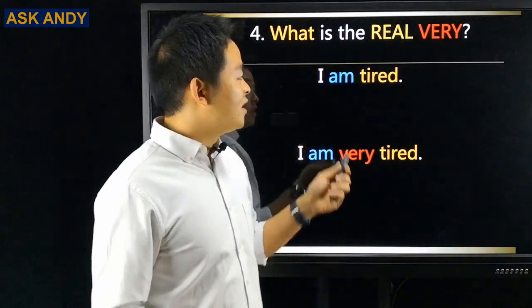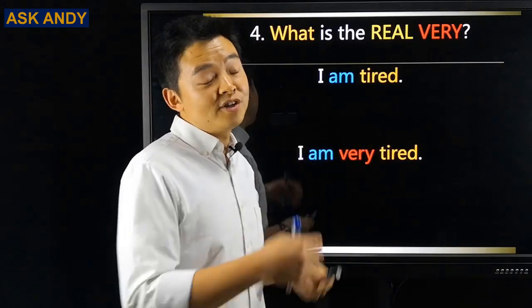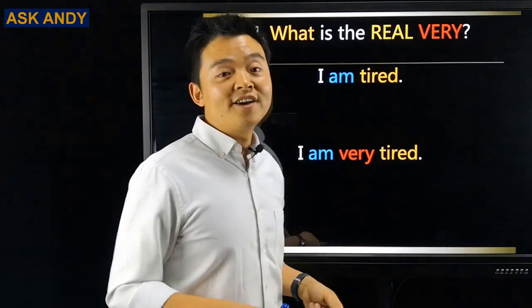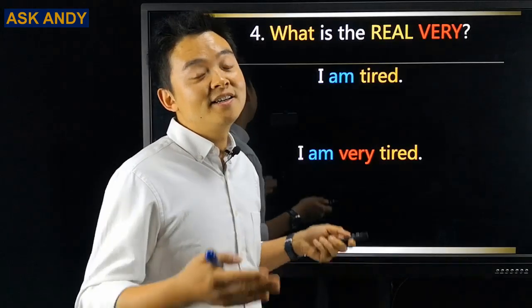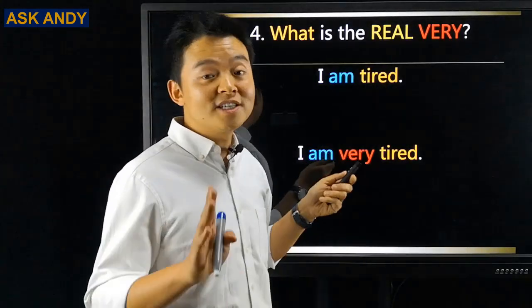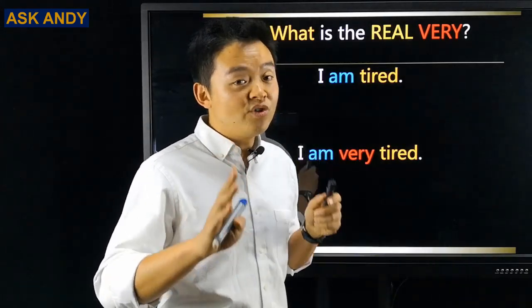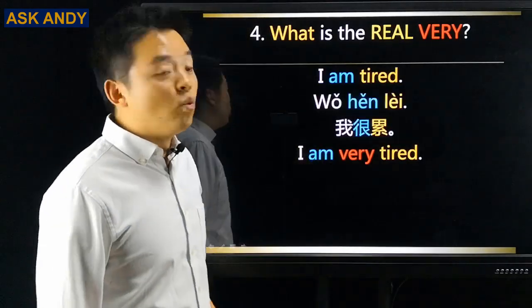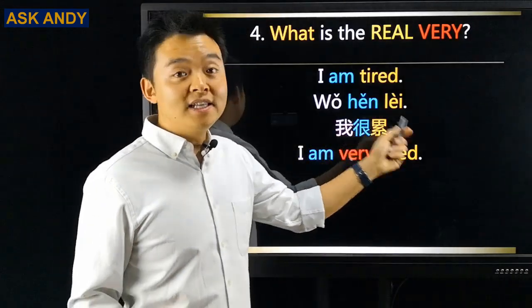And then, for this one, translation again. I am tired. So you can look it up in the dictionary. I is 我, am is 是, and then tired is 累. What is your translation? How do you say that in Chinese? Remember the point, you finish the sentence with just an adjective. You are doing a description. In this case, what you really need is not 是. That would be 我很累.